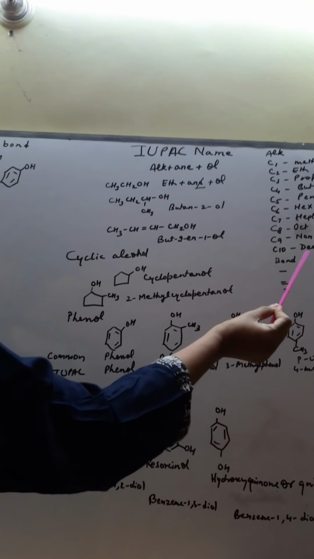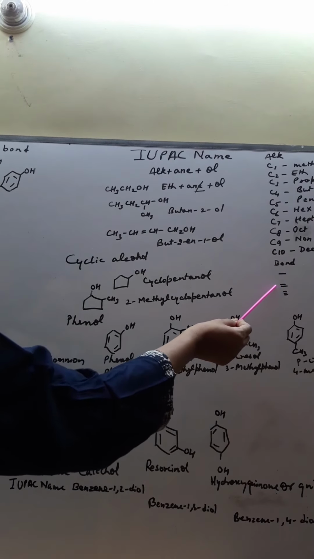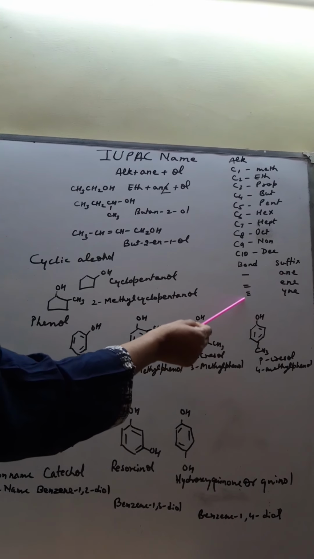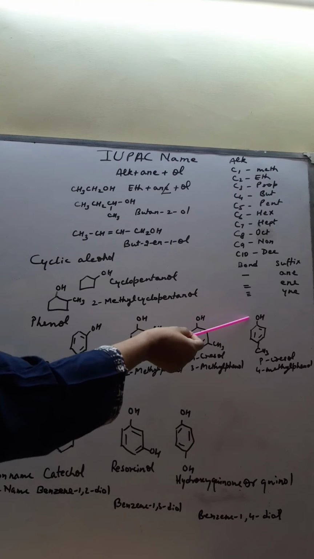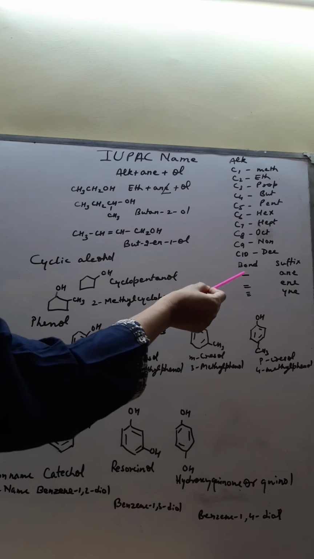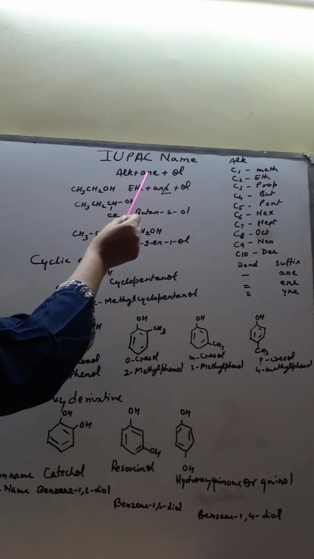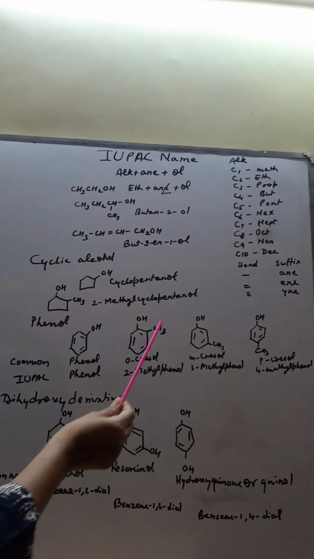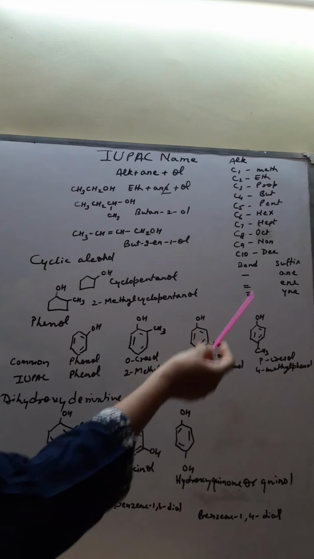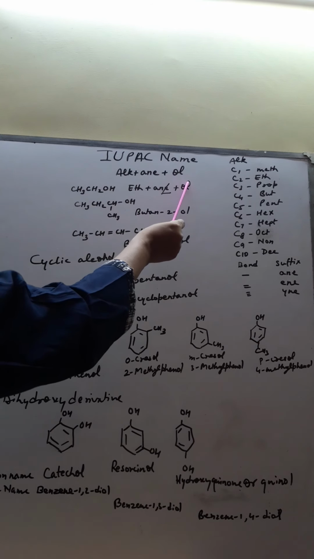If the carbon chain has only single bonds, then the suffix "ane" is used. If it has one or more than one double bond, then the suffix "ene" is used. And if it has a triple bond, then you will use the suffix "yne." So depending upon the type of bond, you will use this primary suffix, which is "ane", "ene" or "yne." Then you will add the secondary suffix. The secondary suffix is for OH. For OH, the suffix is "ol."